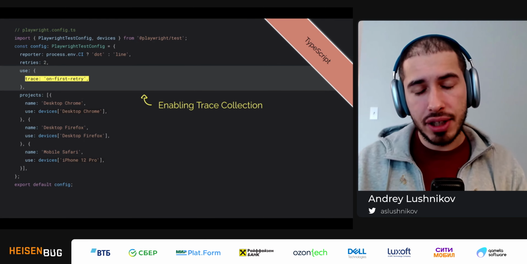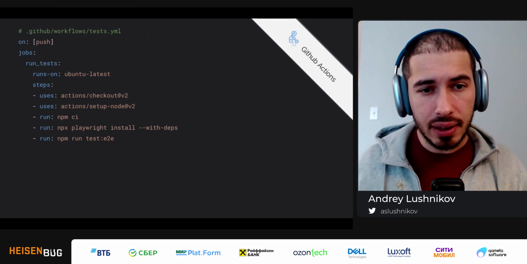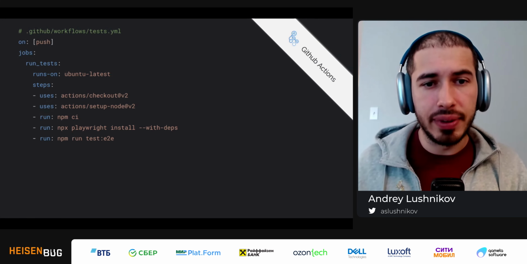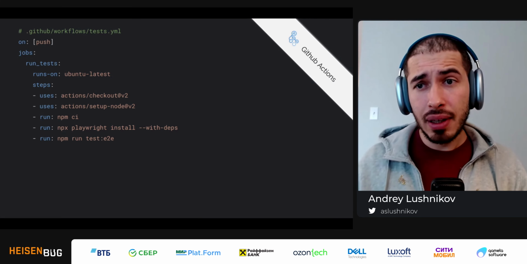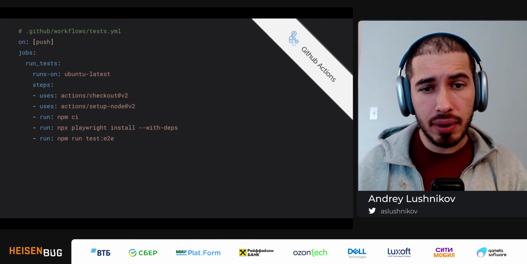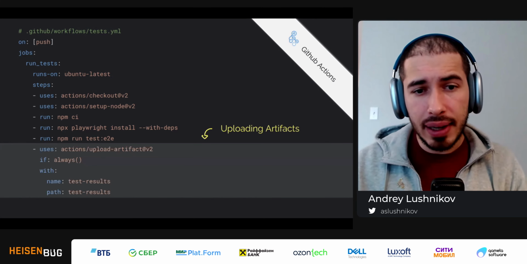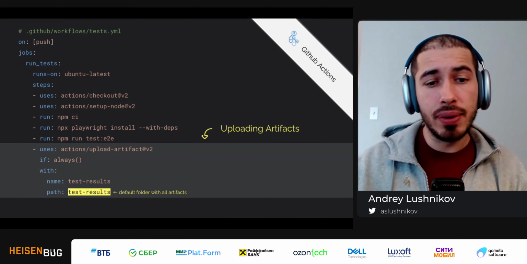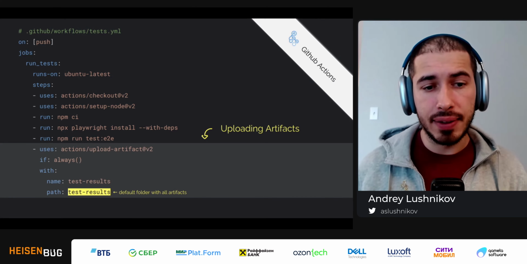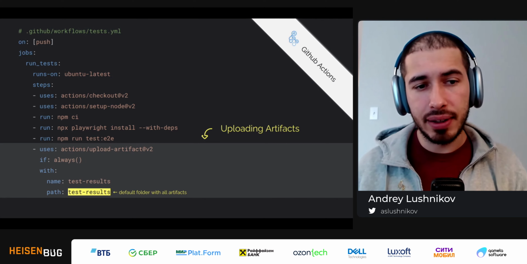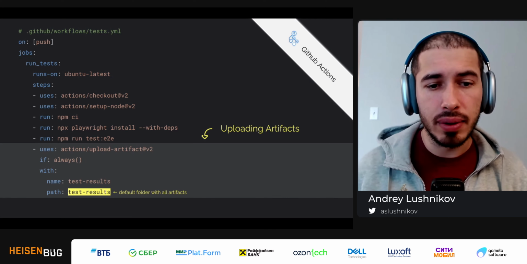Okay, first bullet check. Next, configuring continuous integration. There are numerous different continuous integration services, and we cannot go over all of them, but we personally use GitHub Actions a lot, and it's really simple to upload artifacts on GitHub Actions. We just need to add this new upload artifact action at the very end of the job, and you use test results as the path for the artifacts to upload. The test results is the folder that stores all the artifacts that Playwright collects. If you set up Playwright to collect screenshots or videos, they all go to test results as well.